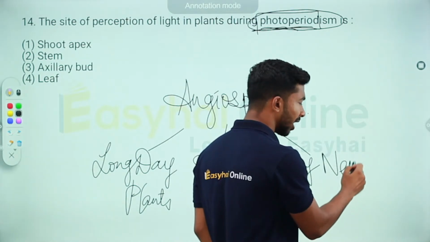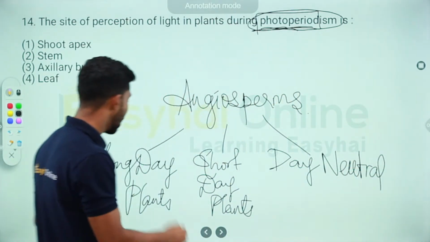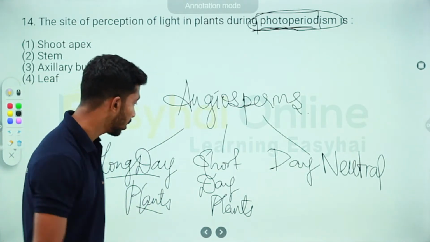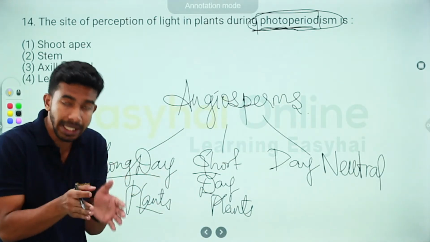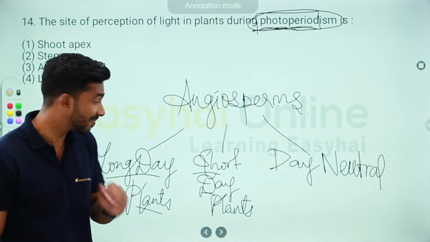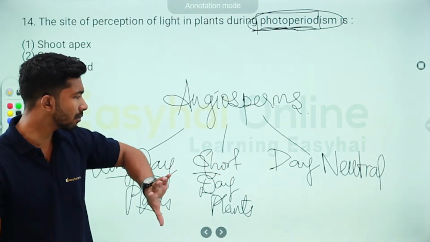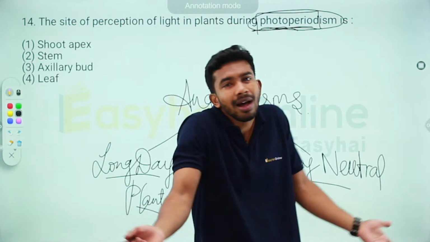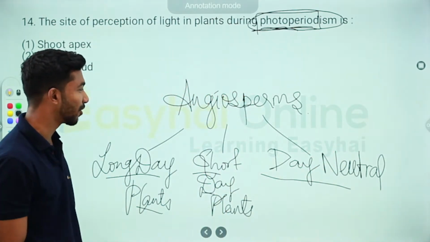I think the terminology is pretty self-explanatory. Long day plants require a lot of sunlight in order to start flowering. Short day plants require a very short period of sunlight in order to flower. And day neutral plants flower no matter how long the day is. So that's the idea here.